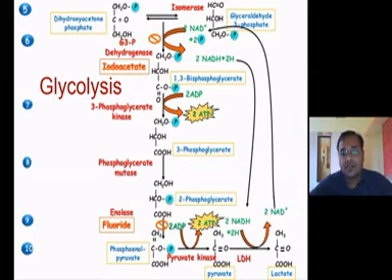Next, pyruvate is also converted into acetyl CoA in the presence of the pyruvate dehydrogenase complex, and acetyl CoA then enters the Krebs cycle. For complete metabolism of glucose, pyruvate must enter the Krebs cycle through acetyl CoA, where it is totally oxidized, producing reduced energy.